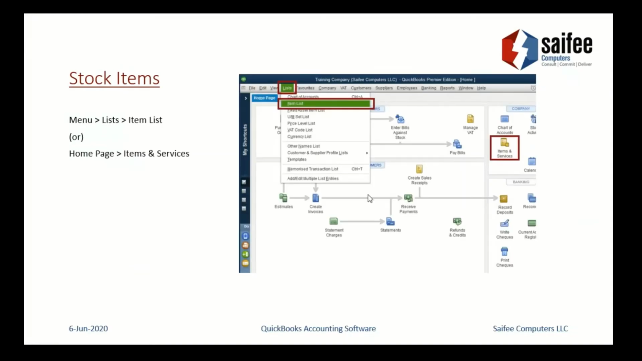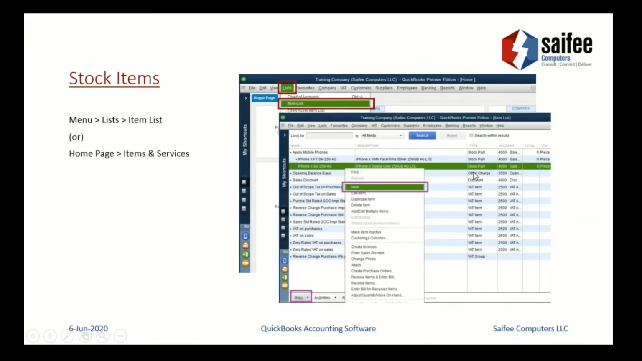There are multiple ways. If you see from the lists menu, you can also access it using the item list. The moment you come into the item creation option, the pink highlighted blocks will tell you that from there you can still access and create a new item, or edit an item. There are other options also available, like duplicating an item.